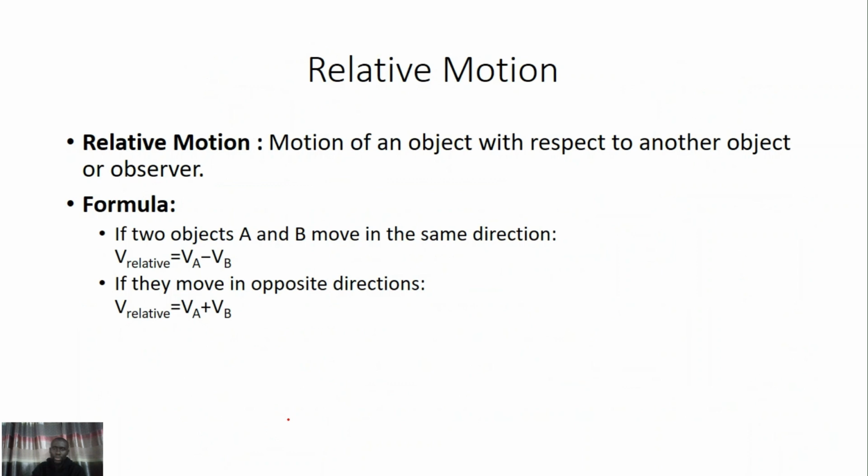Another concept we need to talk about is relative motion. We talk of relative motion when we are talking of two objects that are either stationary or moving together. For example, two moving cars on the road. Let's say there are two moving cars. Let's say there's another car.